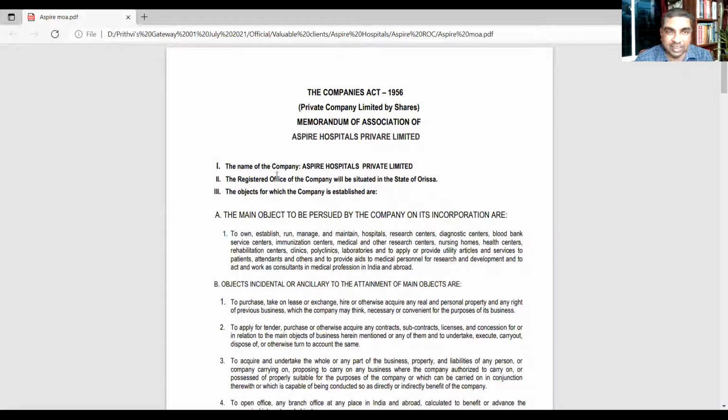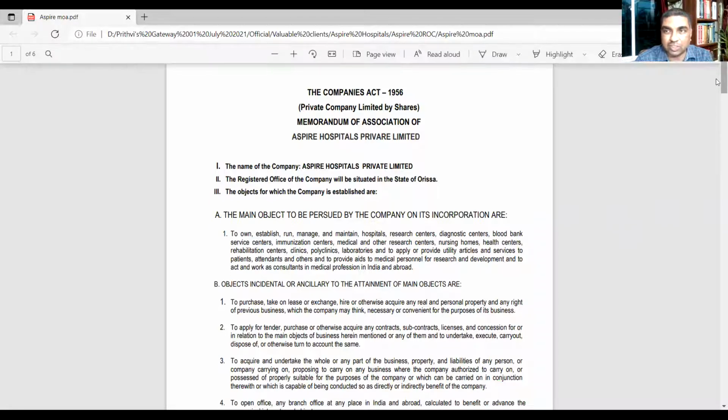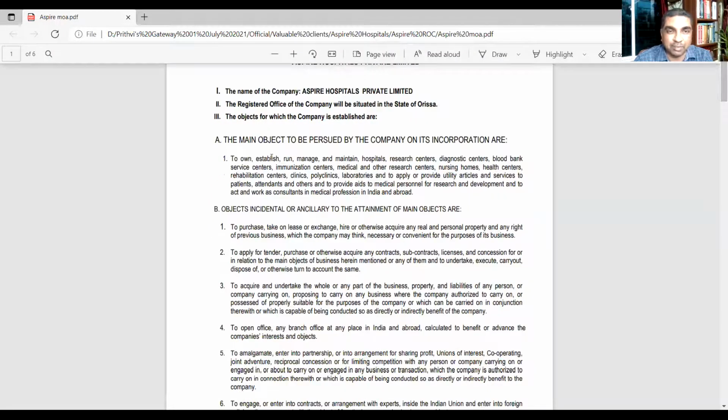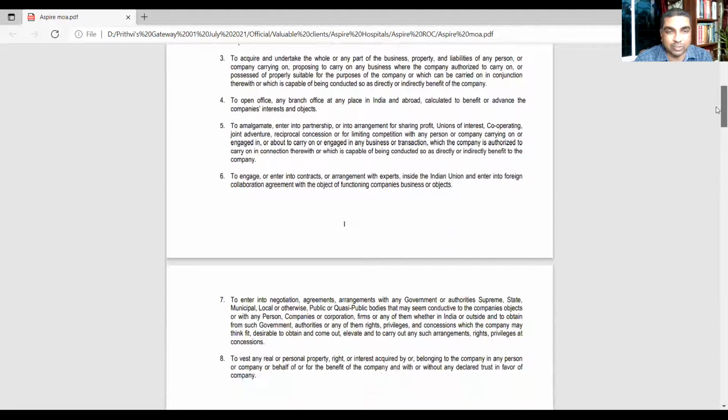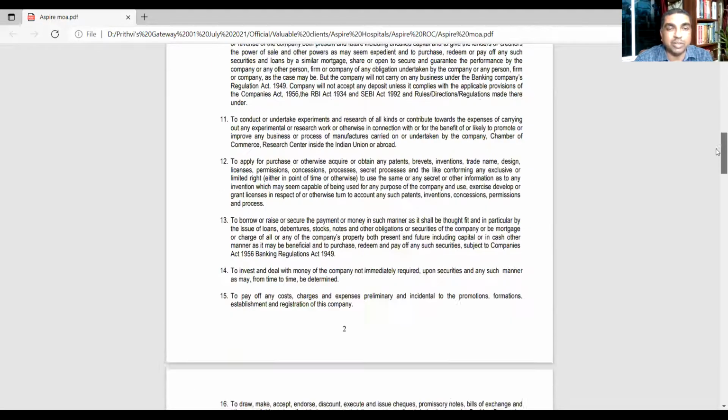So the 3 clauses are the name clause, registered office clause, and objects clause. The object clause has 2 parts. One is the main object. Second is objects incidental or ancillary to the attainment of the main objects. So this is the object clause: the main objects, and these are the incidental or ancillary objects. You see so many objects are there.